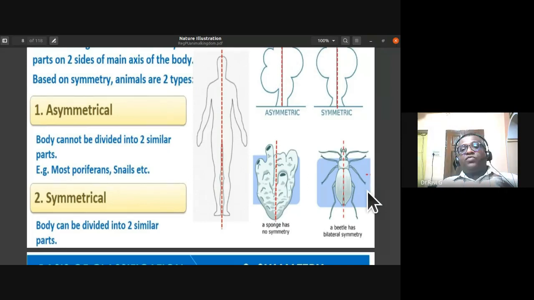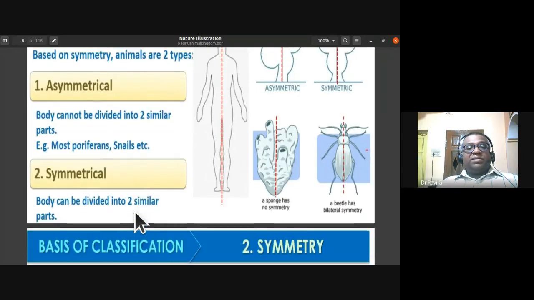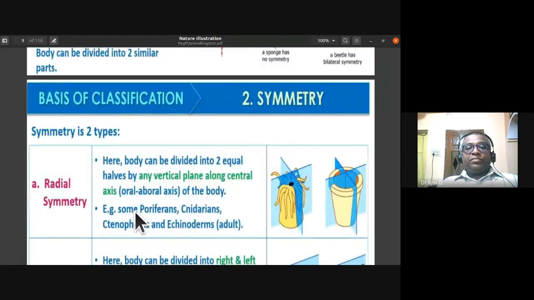Symmetrical is of two types: radially symmetrical and bilaterally symmetrical. A beetle has bilateral symmetry. Then I told you the coelenterata or cnidarians and ctenophora have radial symmetry. So the symmetrical type is of two types, and one of them is radial symmetry.